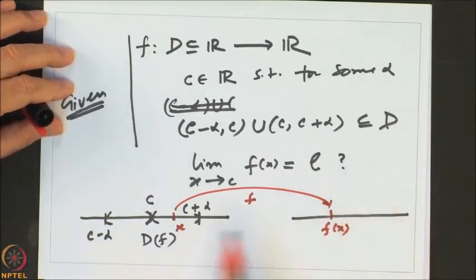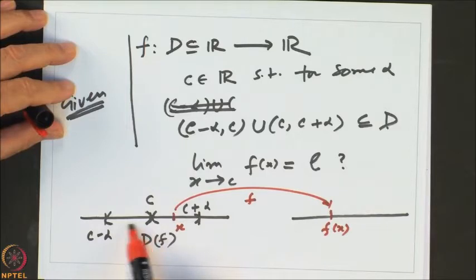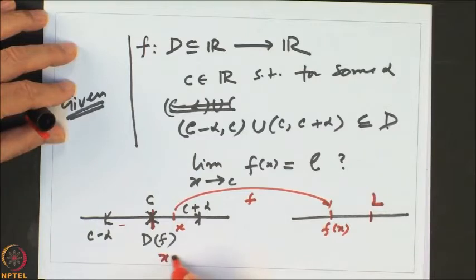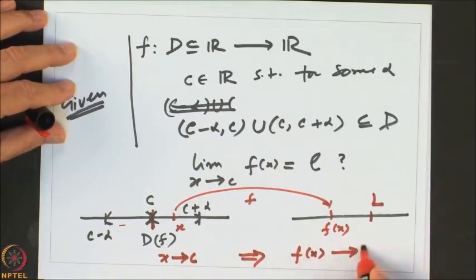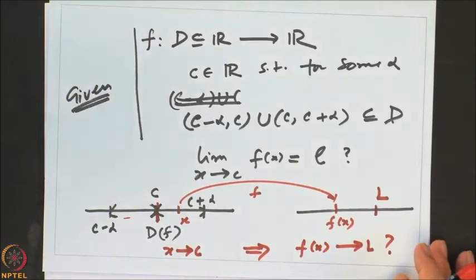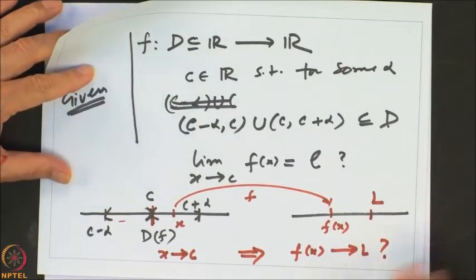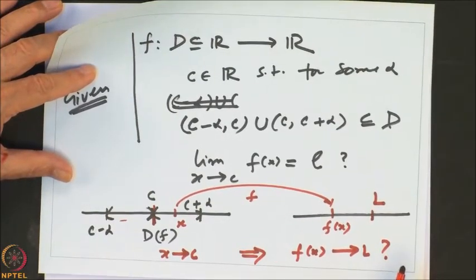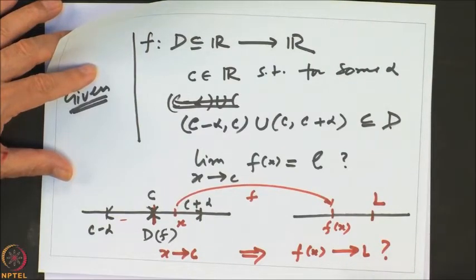Now, we want to say that as you approach the point C, your f of x will approach some value L or not. So, x approaching C, does it imply f of x approaches L? We want to give this a precise meaning. One we have already seen via sequences. If I can say for every sequence xn going to C, f of xn converges to L, then we say that is the limit. I want to define it slightly differently here.